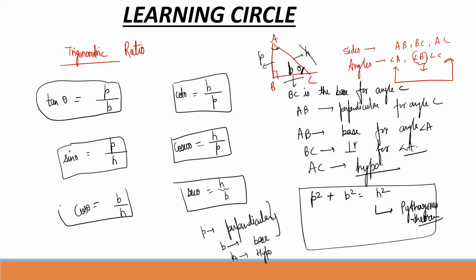Again, let's repeat. Tan theta equals perpendicular upon base. Cot theta equals base upon perpendicular. Sin theta equals perpendicular upon hypotenuse. Cosec theta equals hypotenuse upon perpendicular. Cos theta equals base upon hypotenuse. Sec theta equals hypotenuse upon base. So there are 6 formulas which we should remember as a basic. I hope this is clear till now. So let's move ahead.